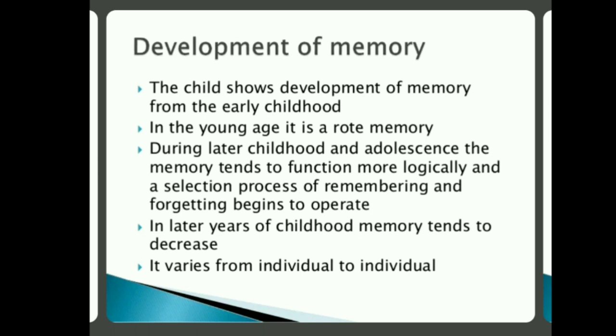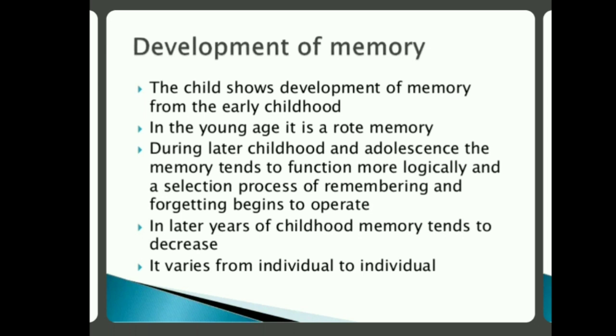Then during later childhood and adolescence, the memory tends to function more logically, and the selection process of remembering and forgetting begins to operate. So at later childhood, that is from 6 years to 12 years, and the adolescent stage, his memory starts to function logically. He thinks about something with reason.